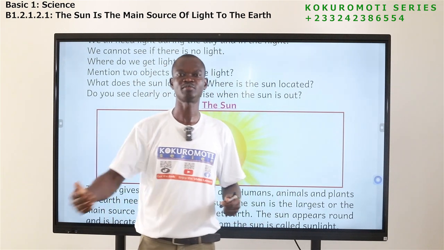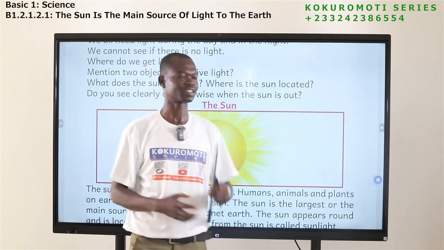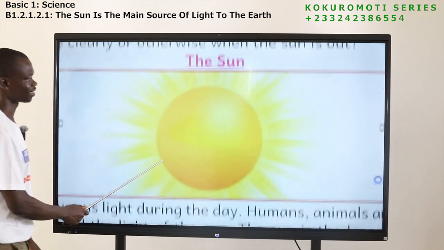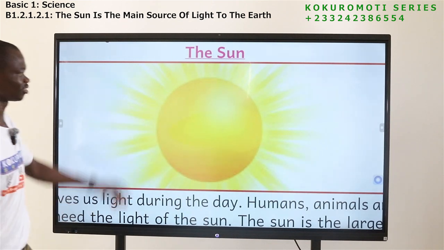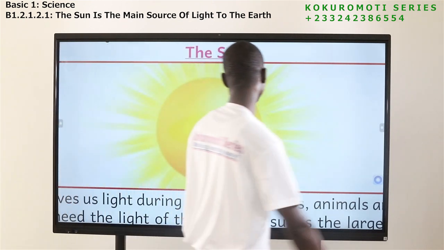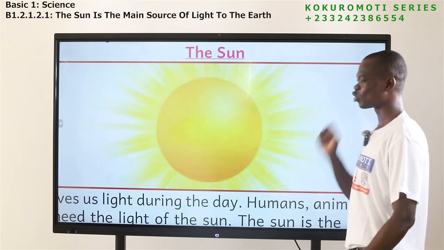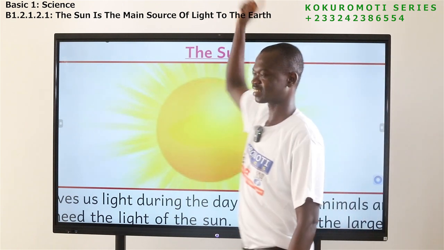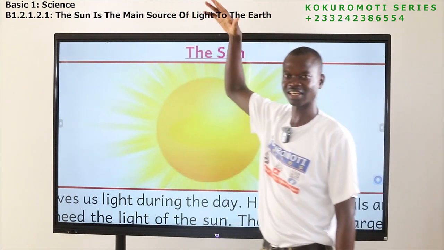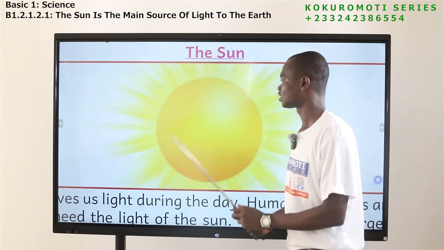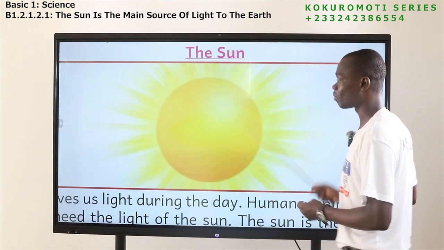The answer is we are able to see around because of what? The sun. Let's continue. So this is how the sun looks like. Very big, very, very big. But we see it as small because of the distance between Earth and where the sun is. That is why it appears small like that, but it is not small.